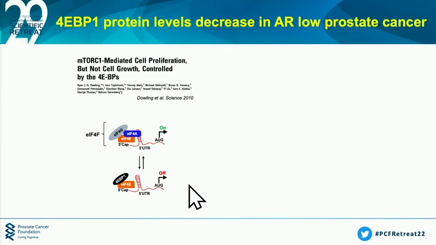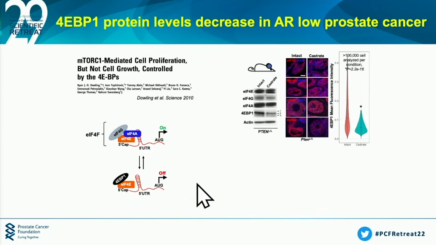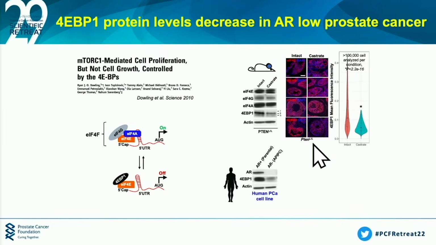So we did a very simple experiment. We did immunofluorescence of all these proteins, and what we found was that indeed, with 4A, 4G, and 4E, we saw no difference at the protein level. However with 4EBP1, we saw a significant decrease. Now, this could be because of the model. This is a mouse model, right? No model's perfect. So we looked at the APIPC model generated by the Nelson Laboratory, which does not have AR, and indeed 4EBP1 levels were down.